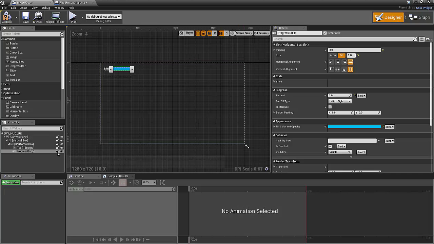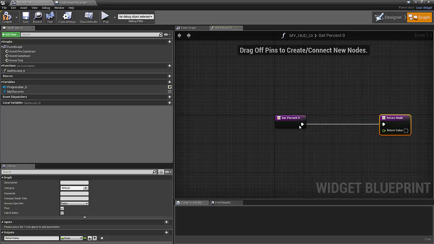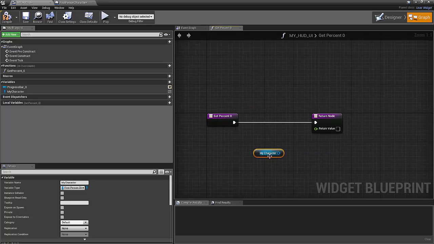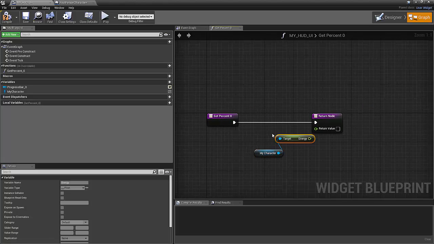So now that I've got my character variable set up, I can just go in, click this energy bar, go over and find the percent, and we'll bind it. We'll create a binding. And so now for that energy bar, we're going to use the my character variable, and inside the my character variable, we're going to get the energy, and we'll just pipe that in there.